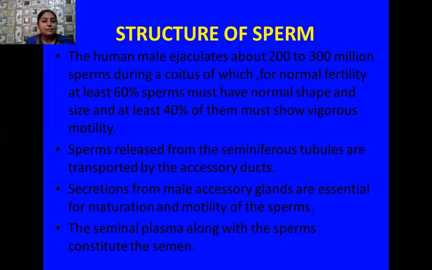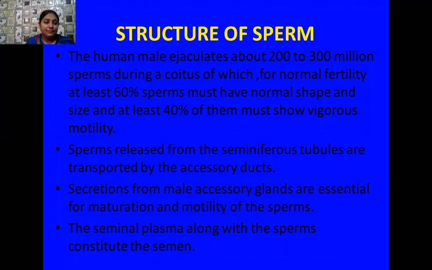So how many sperms are generally produced by a human male? A human male ejaculates about 200 to 300 million sperms during one sexual intercourse. All of these sperms are not of normal motility. 60% of sperms must have normal shape and size, whereas at least 40% of sperms must show vigorous motility.